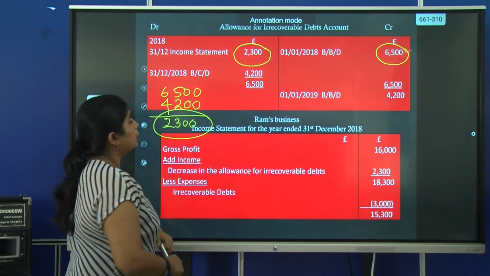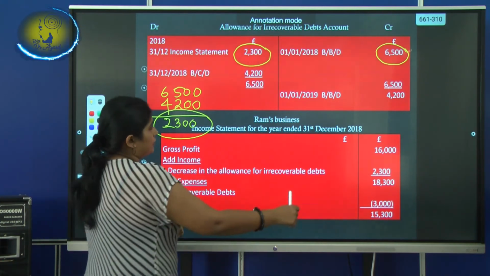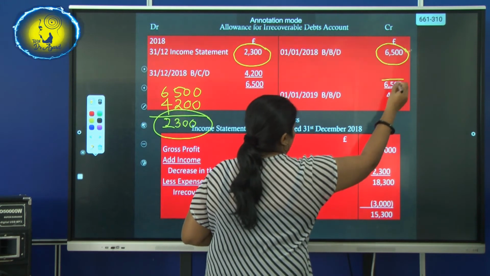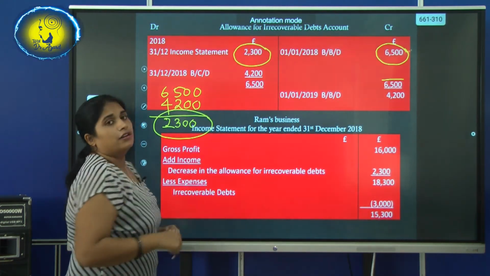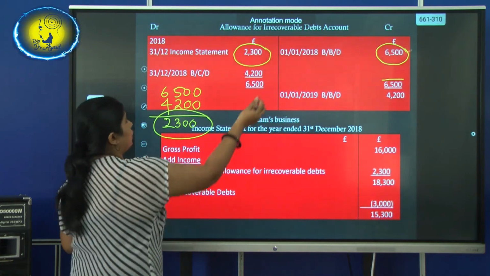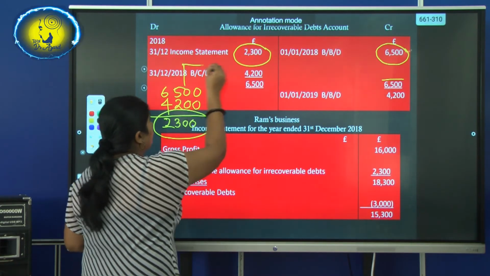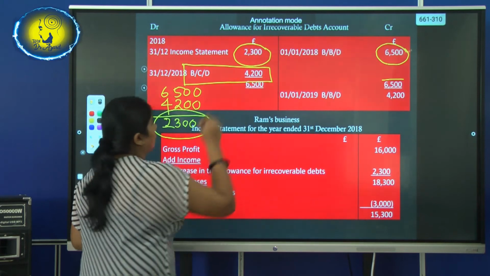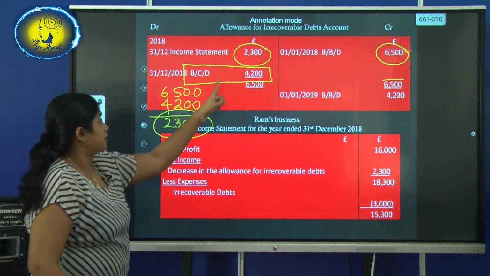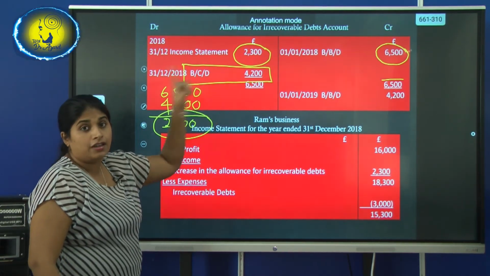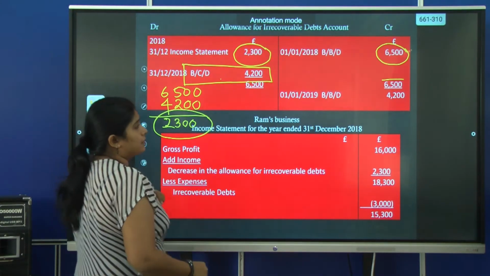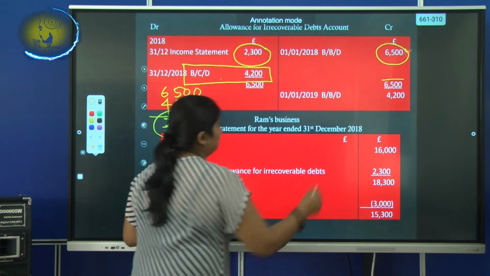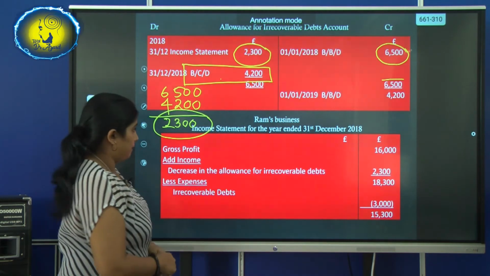Now what you have to do? You have to balance off. Which side has the highest value? 6,500. You write both sides. On the debit side you have a value of 2,300. When you subtract it, you get your new closing balance for the allowance for irrecoverable debts. This is the balance you have to record in the statement of financial position. So this will be the balance carried down for the next year, 2019.